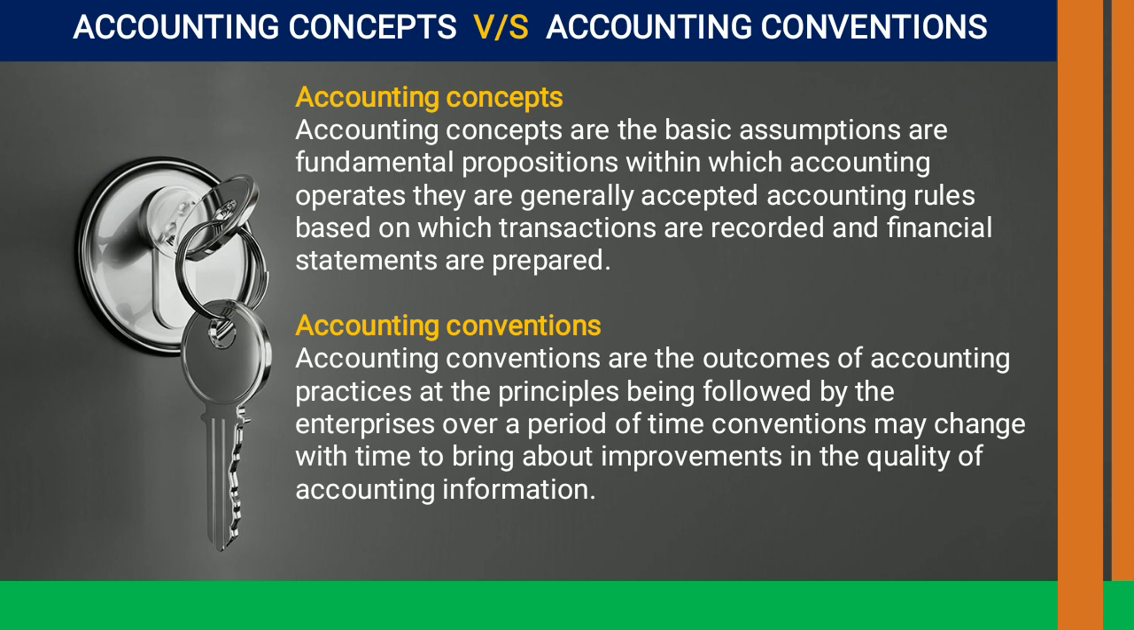And accounting conventions are the outcomes, simply the results which we achieve in the business organization while preparing different kinds of records or whenever we maintain different types of registers. So accounting conventions are the outcomes of accounting practices, the principles being followed by enterprises over a period of time. Conventions may change with time to bring about improvements in the quality of accounting information.